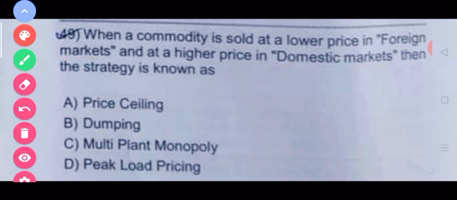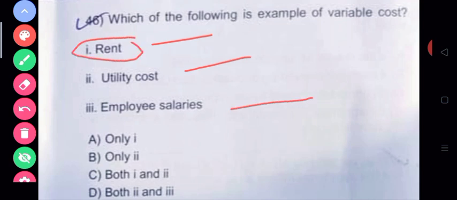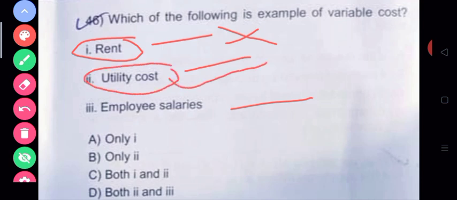Now coming to the next question. The next question that was asked was, which of the following is an example of variable cost? Rent, utility, or employee salary? Now coming to the rent, rent is actually the fixed cost. So the first option is not correct. Now utility cost is the cost incurred by using utilities, like the electricity we use, the gas we use. That is actually a variable cost. It changes with change in the consumption of electricity or other things.